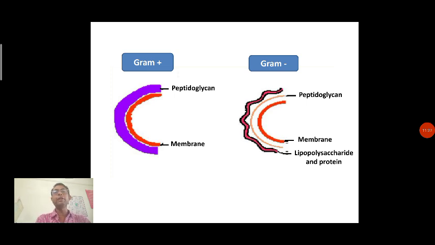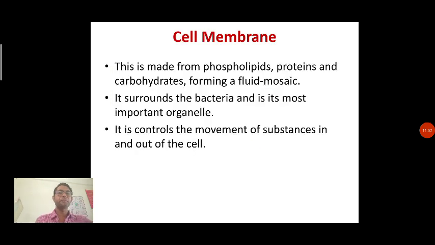Now, as we discussed earlier, there are two different types of bacteria available on the earth, categorized in two different ways. We call them gram positive bacteria and gram negative bacteria. So these two bacteria have a difference in their peptidoglycan layer, and that's why they show different structures.